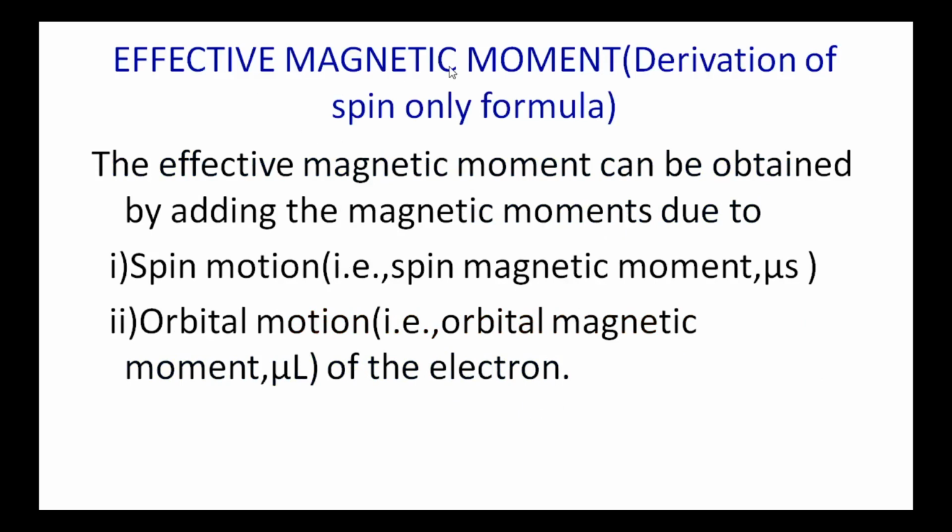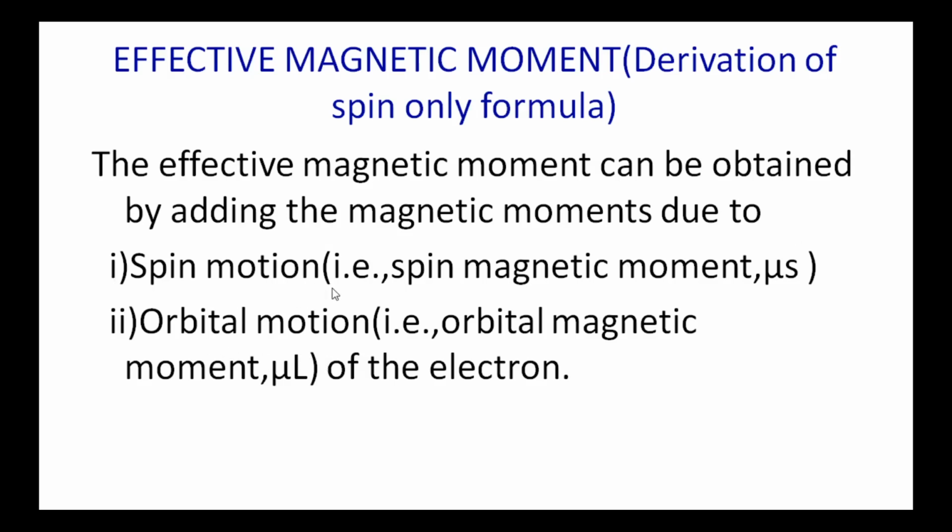Effective magnetic moment. The moving of any charge will produce a magnetic moment. The electron has two types of movements, spin movement and orbital movement. In these two movements, it generates some magnetic moments. So the effective magnetic moment can be obtained by adding the magnetic moments due to the first, spin motion, and the second, orbital motion.